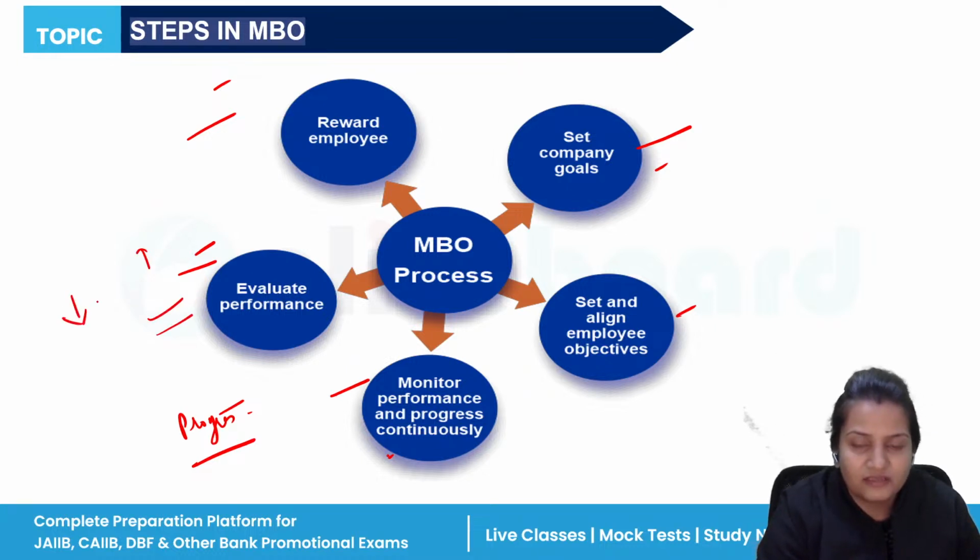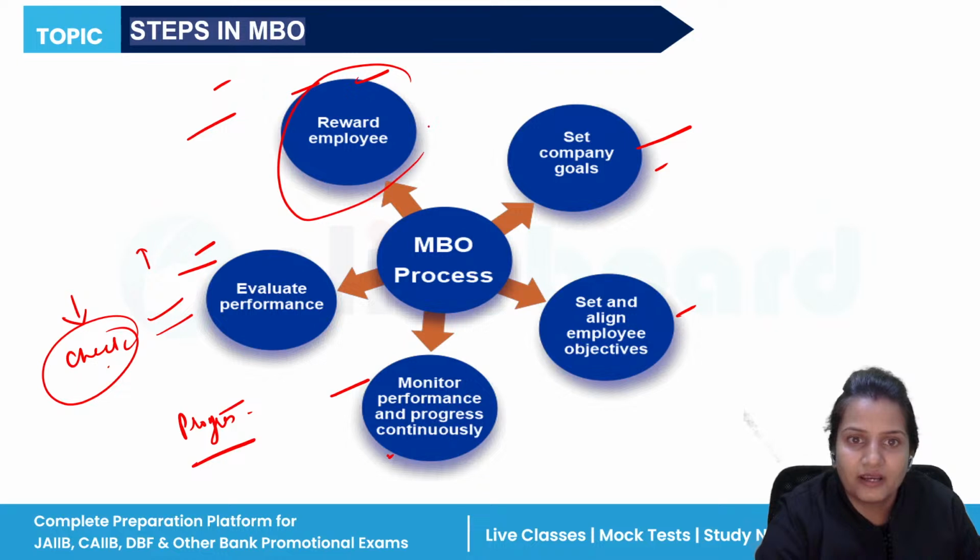If anything is going down, if it is not going smoothly, then you have to check and ensure that in future it might not happen again. And after that, if everything is okay, fine, then at last the owner will reward their employees for performing better, for the better performance.